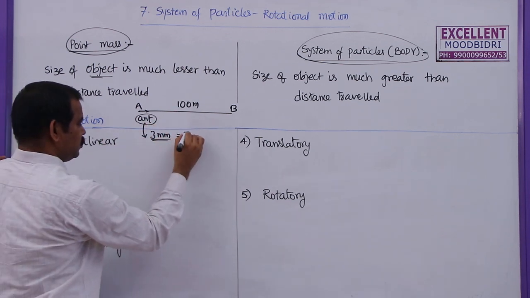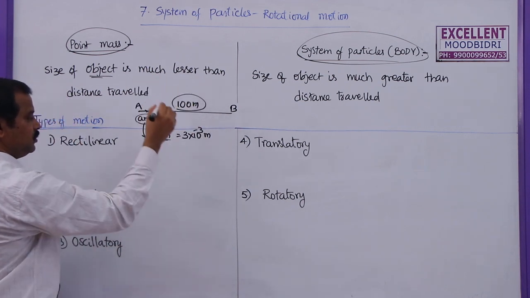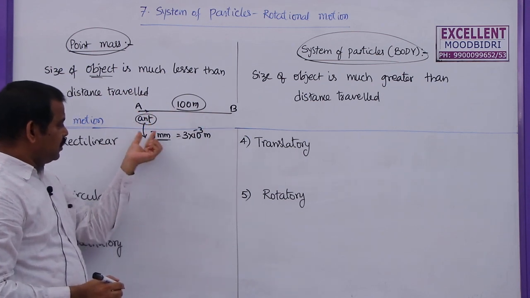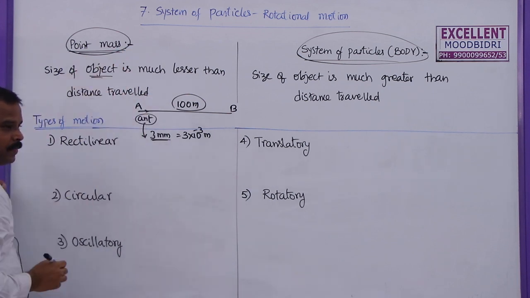This is actually 3 into 10 power minus 3 meters, but this is 100 meters. So when compared to the distance travelled, the size of the ant is much lesser. So that's why the ant is said to be a point mass.